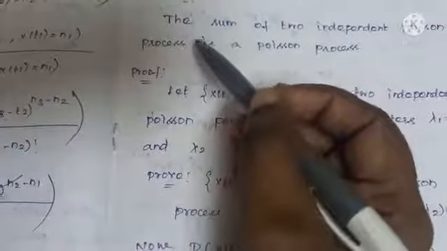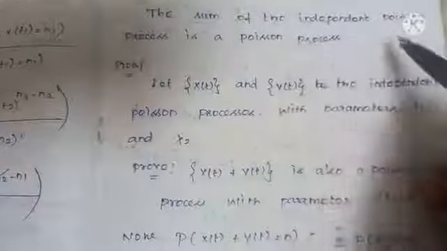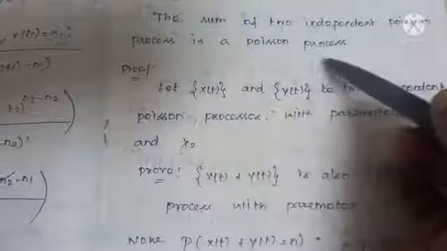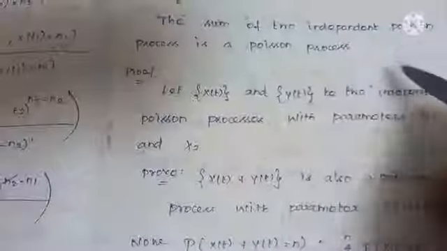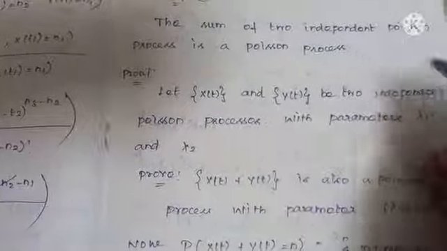Let us see a property of Poisson process. The sum of two independent Poisson processes is a Poisson process. Okay, so it's a property of Poisson process. Let us see the proof of this property.